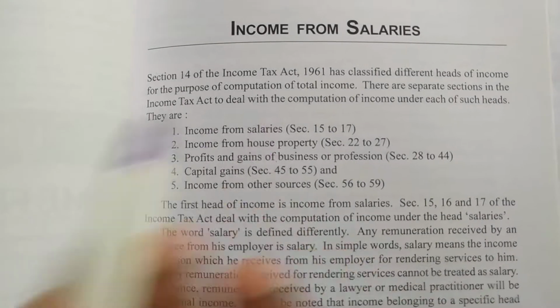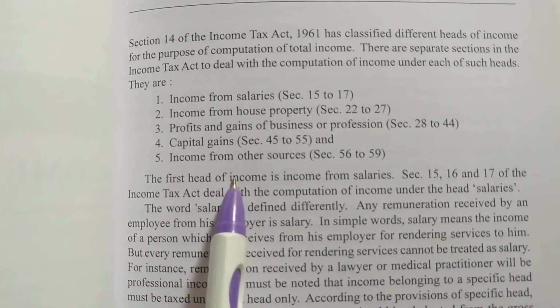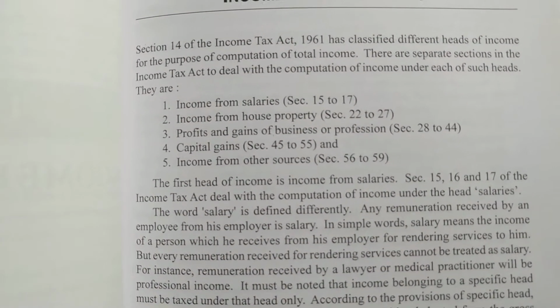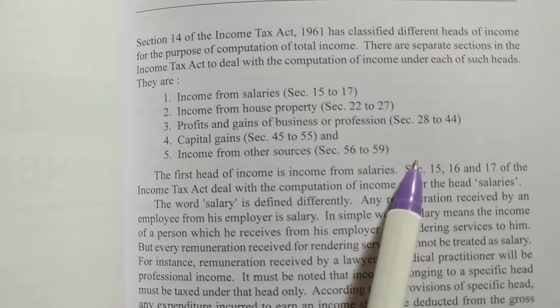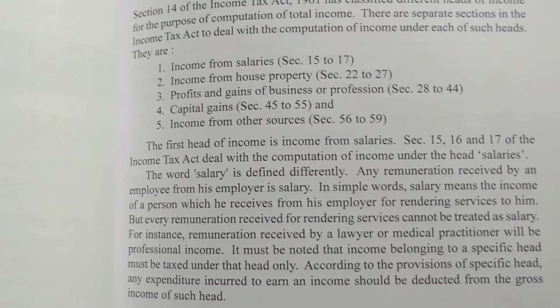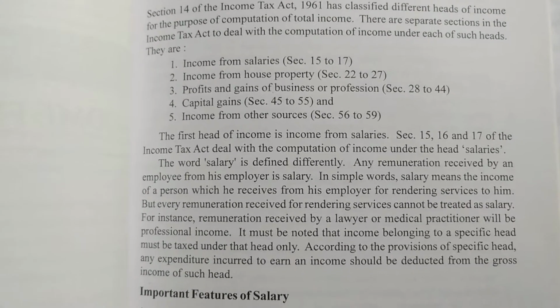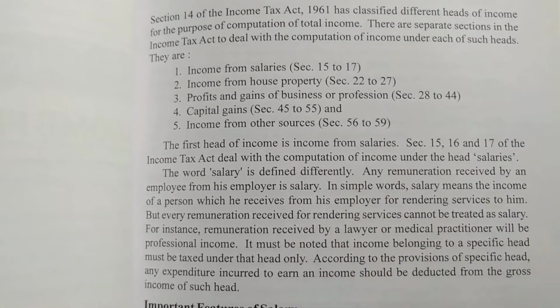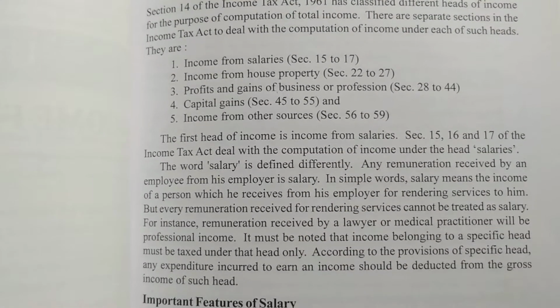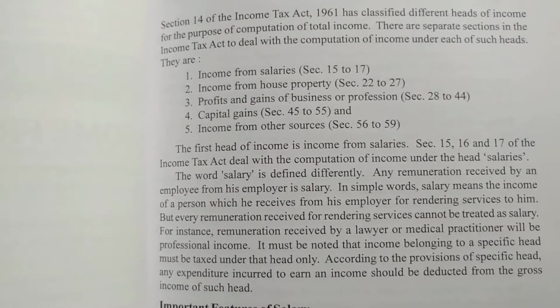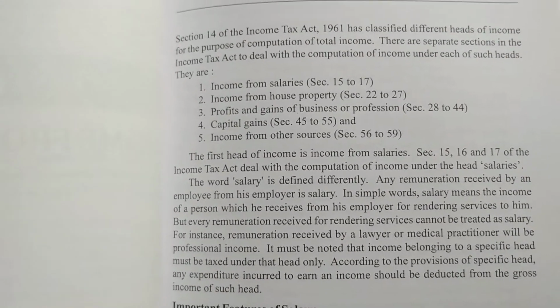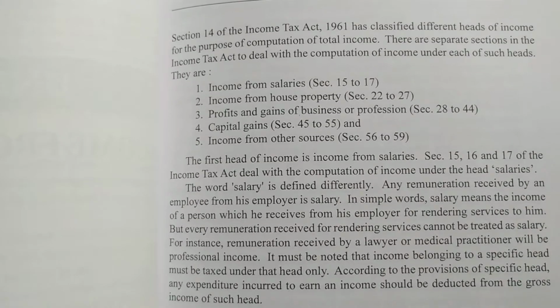So this is the first head of income. The first head of income is income from salaries. So the sections we have are 15, 16 and 17. Sections 15, 16 and 17 of the Income Tax Act deal with the computation of income under the head salaries. So first we'll understand what sections are included.